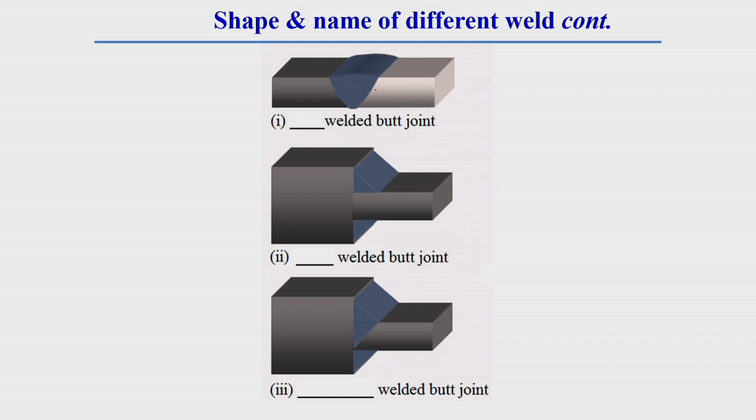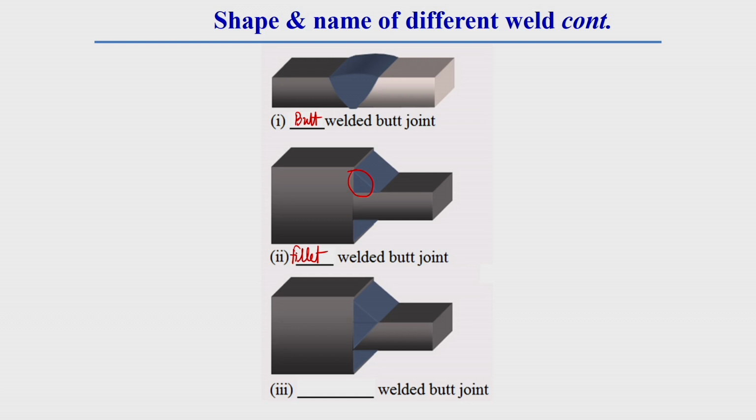As butt welding is done in a butt joint, the name should be butt welded butt joint. In case of a butt joint, as a triangular shape weld or fillet welding is made, it is called fillet welded butt joint.